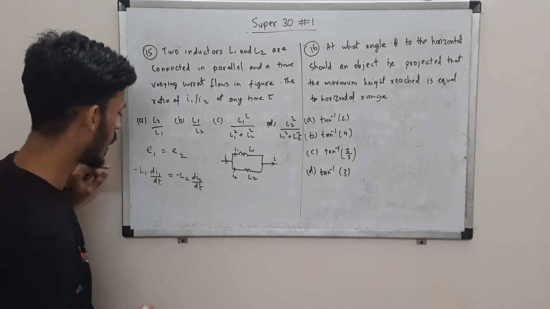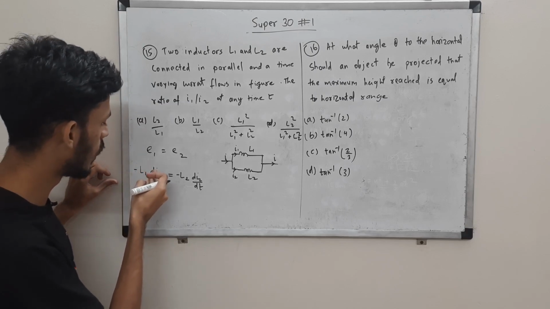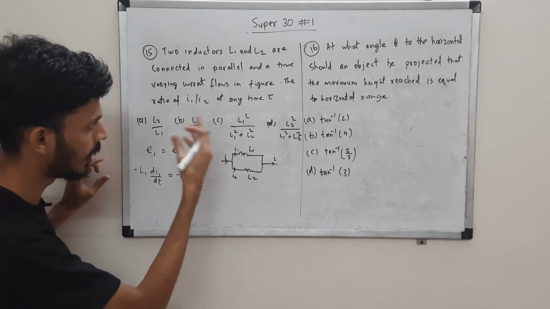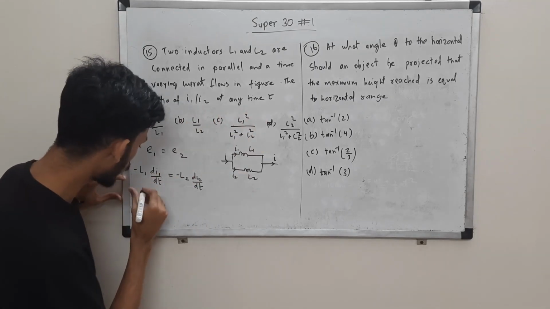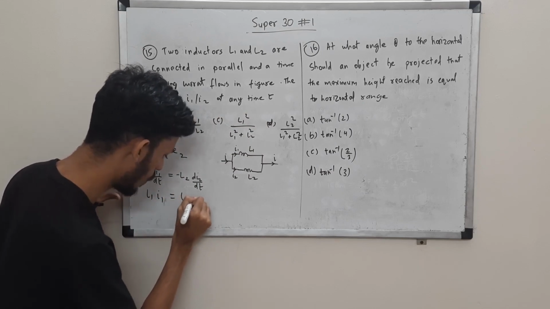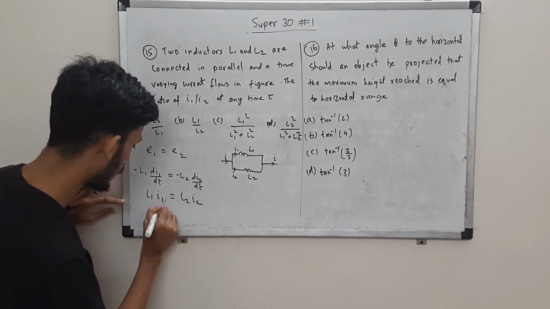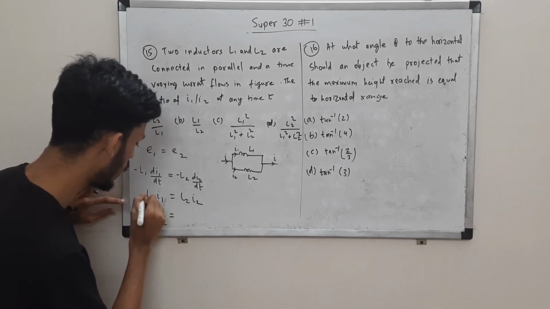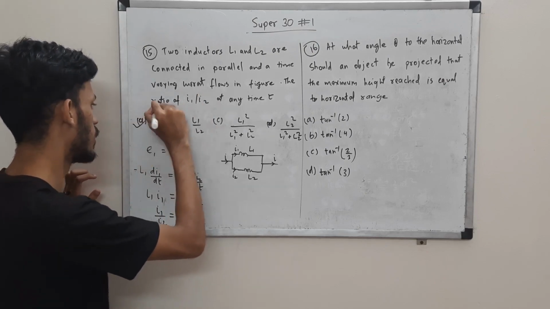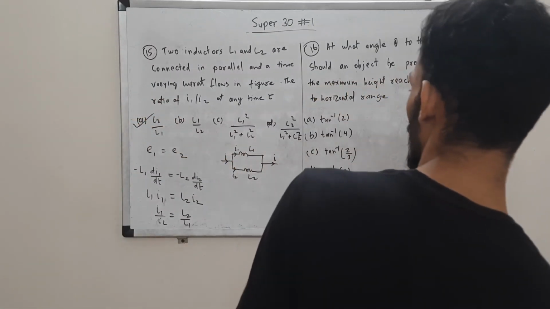Now you can remove the minus sign, you can also integrate. Integration will give you di1 by dt will become I by t. Here also I1 by t1, I2 by t2 at a particular time t, right? So you will get L1 I1 is equal to L2 I2. This is on integrating. So you can easily see from here that I1 by I2, they are in inverse relation, will be L2 by L1. Very simple. Option A, I1 by I2 is L2 by L1. You can remember this as a standard result.